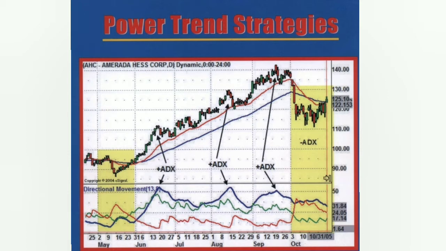Another example involves the positive and negative directional movement indicators, the indicators upon which ADX is calculated. When the positive DMI is above the negative DMI, the trader should be long, not short. When the negative DMI is above the positive DMI, the trader should be short, not long. The DMI signals are like a simple red light or green light system that can be easily followed.